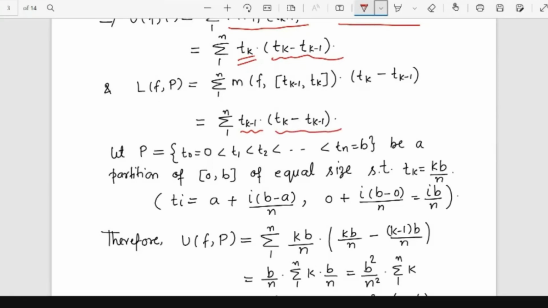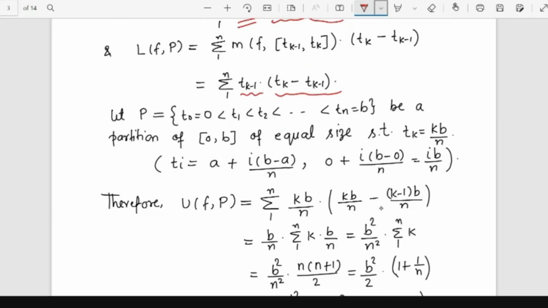Now we need to decide what the partition is. As I told you, an equal size partition is the best partition in order to solve any problem, so I'm using this equal size partition. My first point is 0 and the last point is b.